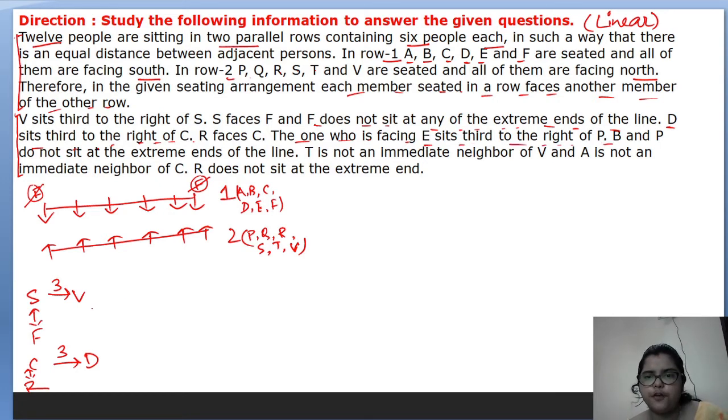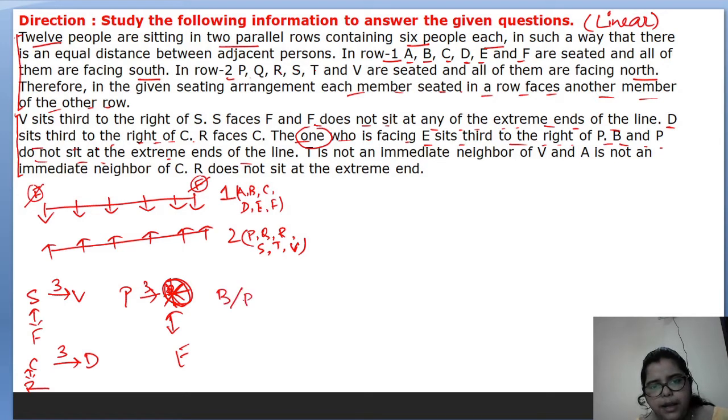Next, the one who faces E sits third to the right of P. So third to the right of P is the person who faces E. This person, the question mark person, is facing E. Done. B and P do not sit at the extreme ends of the line.